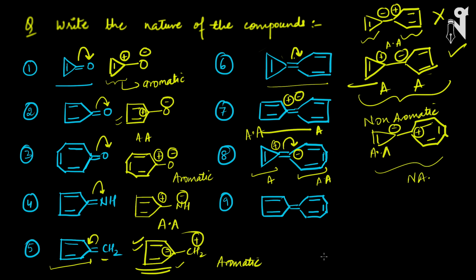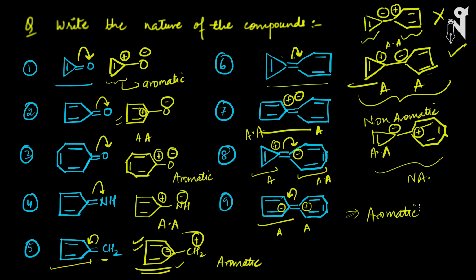Now, look at the last one here. Again, the bond split can happen in different ways. It will split this way. If it splits this way, basically here you'll get a negative charge. Here you'll get a positive charge. This will be aromatic, and another one is also aromatic. So overall system will become aromatic. So this is how you have to judge and figure out how bond split will happen.